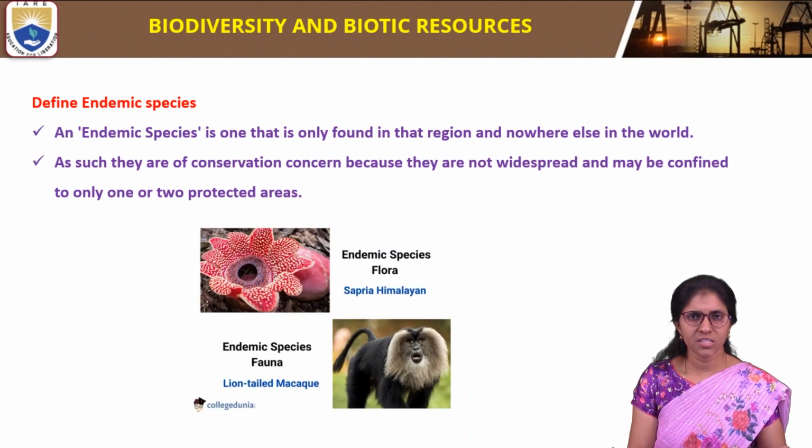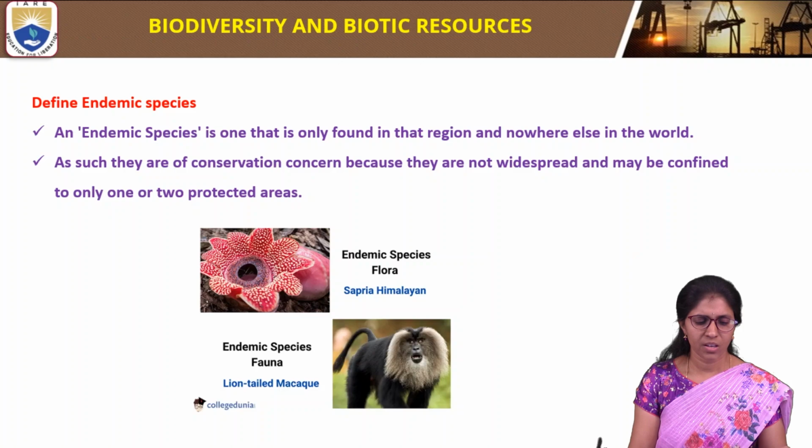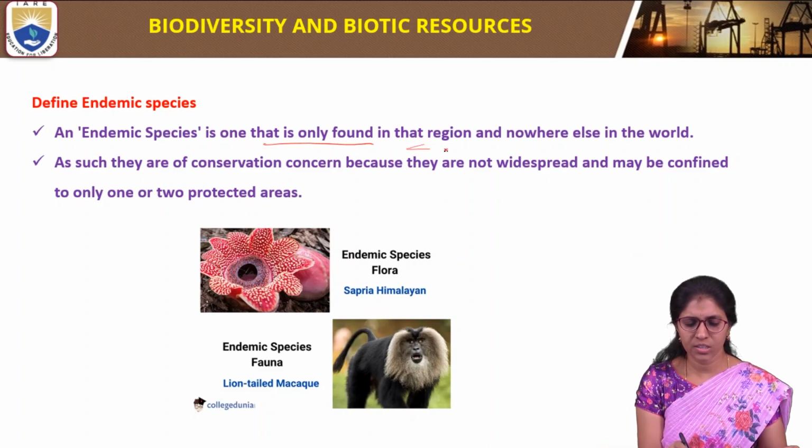Next definition: define endemic species. An endemic species is one that is found only in a specific region and nowhere else in the world.